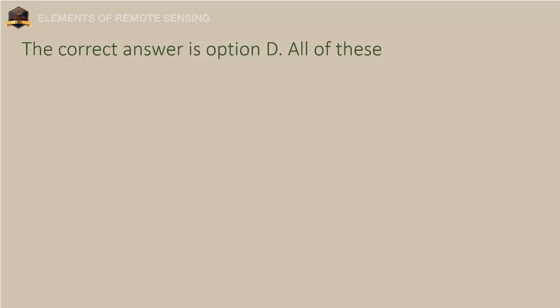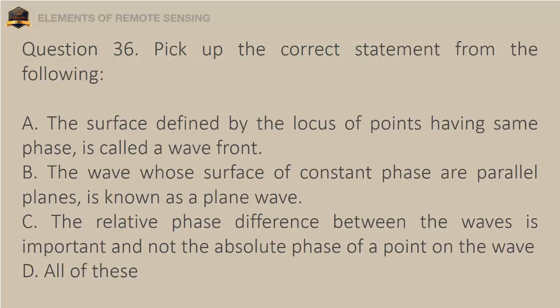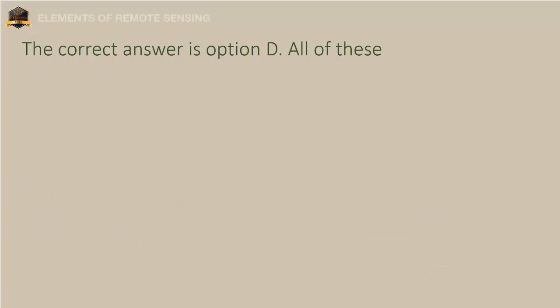Question 36. Pick up the correct statement from the following. A. The surface defined by the locus of points having same phase is called a wavefront. B. The wave whose surface of constant phase are parallel planes is known as a plane wave. C. The relative phase difference between the waves is important and not the absolute phase of a point on the wave. D. All of these. The correct answer is option D. All of these.